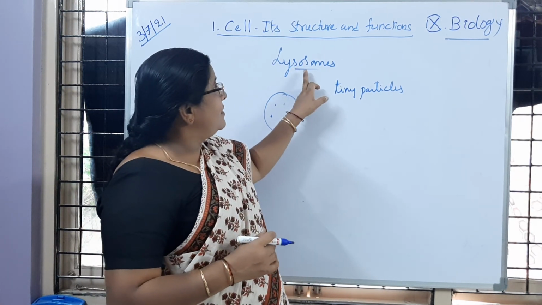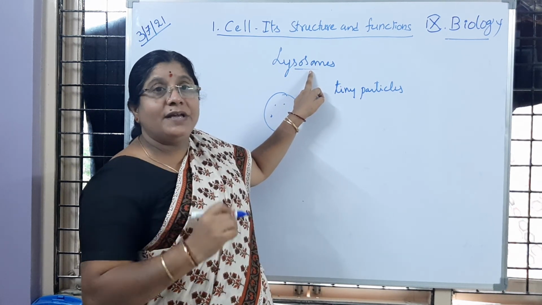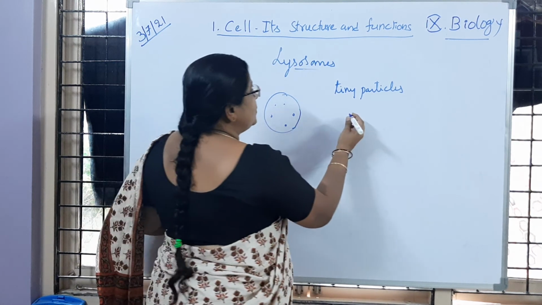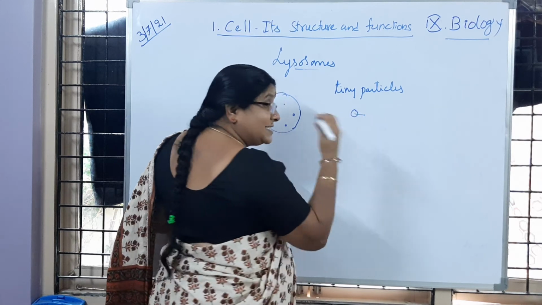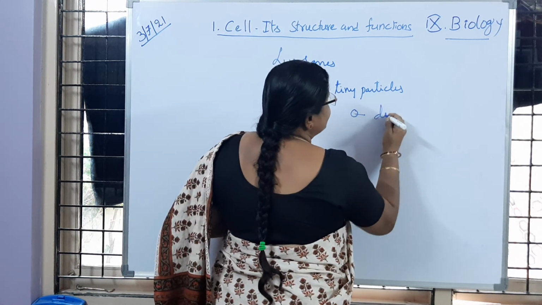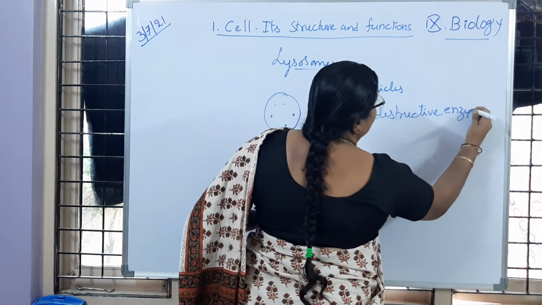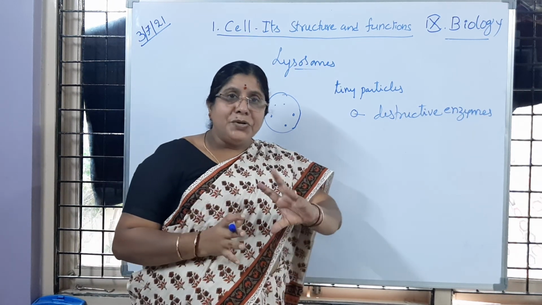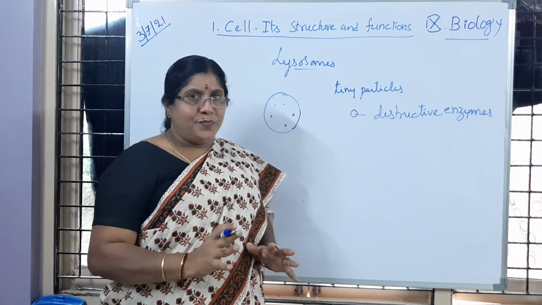Later they discovered tiny particles called lysosomes, and lysosomes are very important in protecting the cell. If we observe, they look like granule-like structures in the cell, and they have destructive enzymes. You got the point, children? The lysosomes have destructive enzymes, and these destructive enzymes help in neutralizing the effect of other enzymes which are going to damage the cell. I hope you understood.